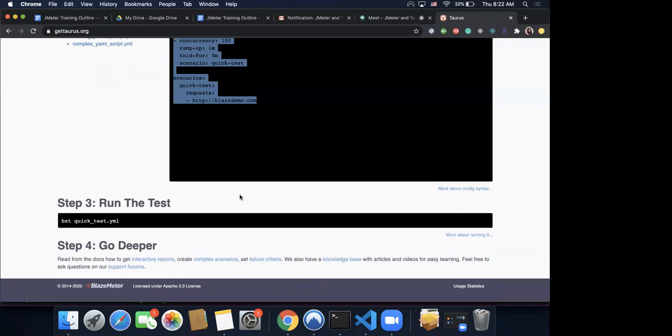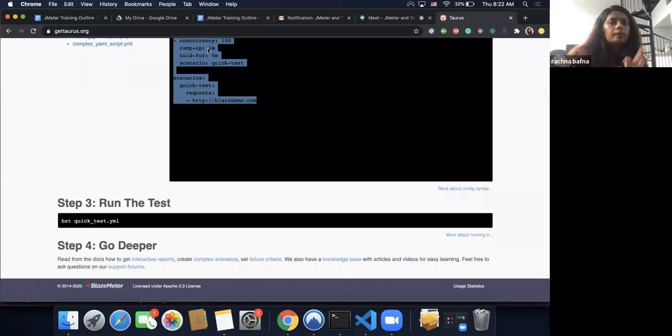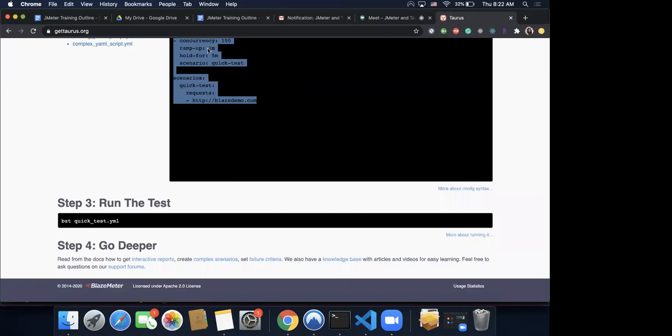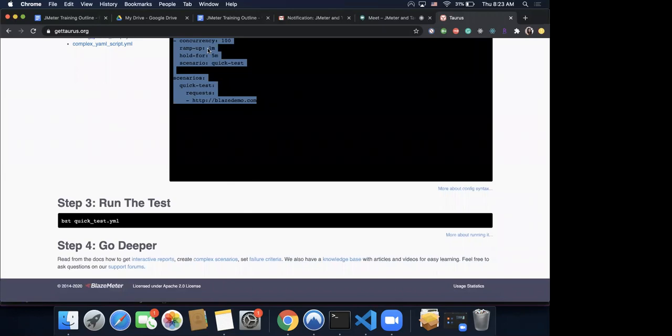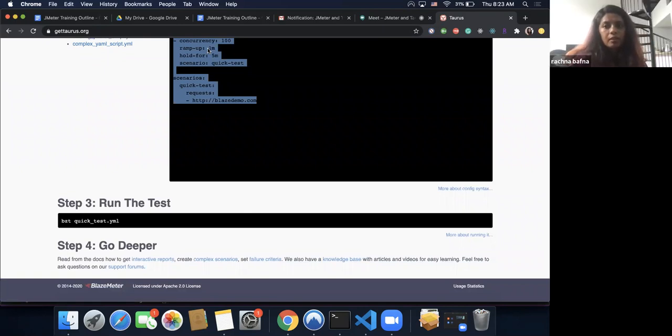So when we run BZT, that means our configuration is in place, is it? That's correct. When you run bzt and you're getting that no configuration file error, it means you have already successfully installed Taurus. Now we are trying to install JMeter. So I'm going to give 2 more minutes on this. If not, I'll get started because I don't want others to keep waiting.